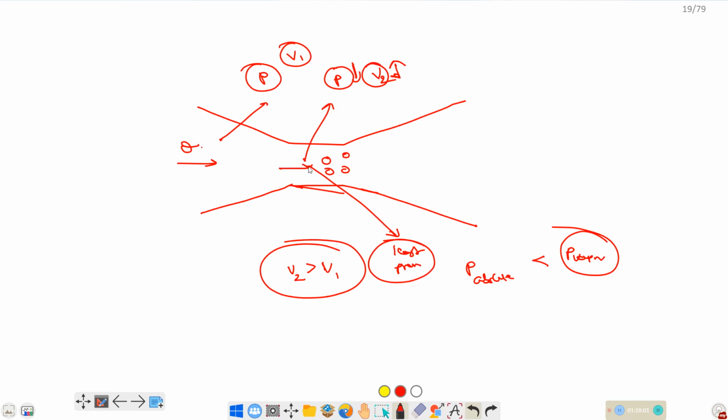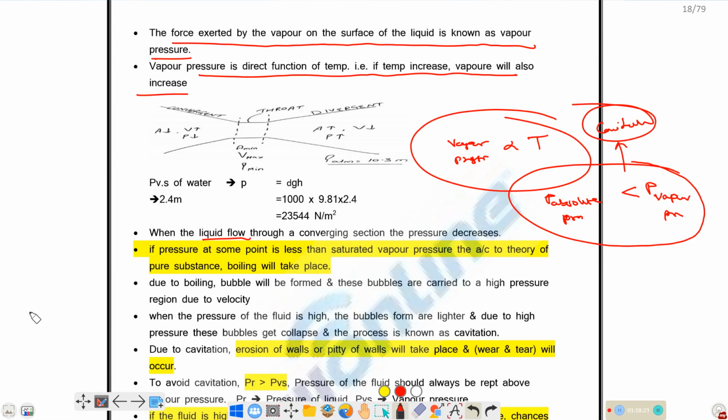So once these air bubbles flow along with the liquid and come to high pressure zones, what will happen? These air bubbles will collapse. Due to that, the surroundings of this area will get damaged. This is called cavitation, and we don't want this cavitation effect.